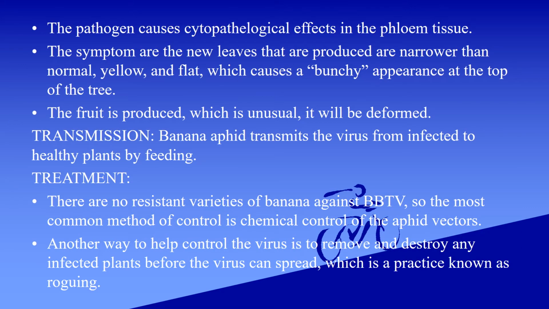The pathogen causes cytopathological effects in phloem tissue. The symptoms are that the new leaves produced are narrower than normal, yellow and flat, which causes a bunchy appearance at the top of the tree. Fruit is not normally produced, and if it is, it will be deformed.